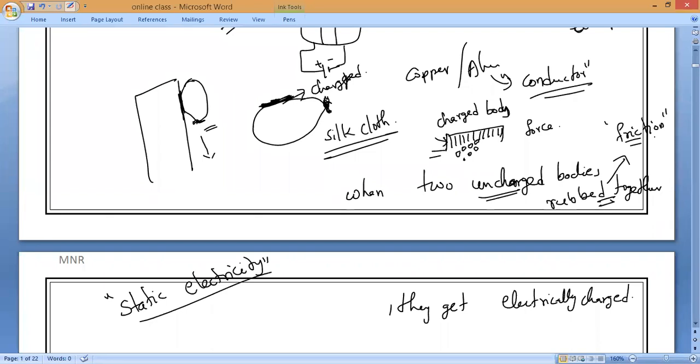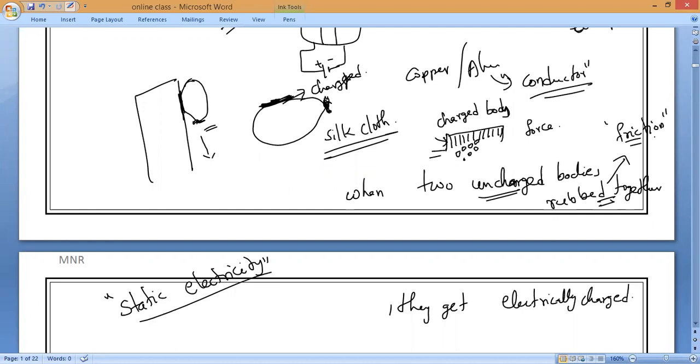Everybody? So, what is the conclusion we can make from this activity? The charging of bodies by rubbing shows that there must be a transfer of some particles from one body to another, which proves that these particles are not the atoms, but some small charged particles. Is it right or wrong? Yes.